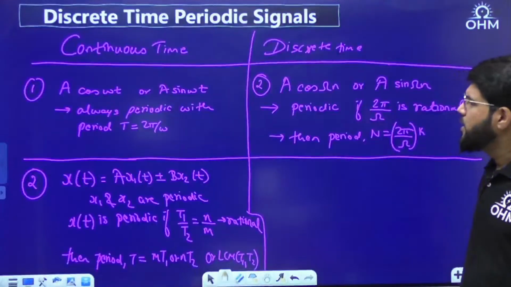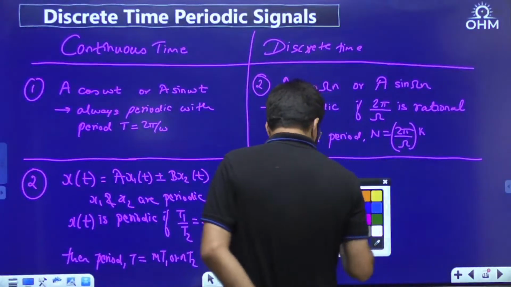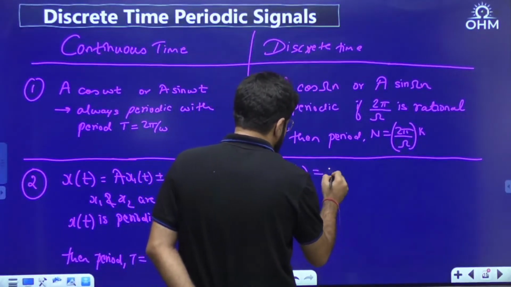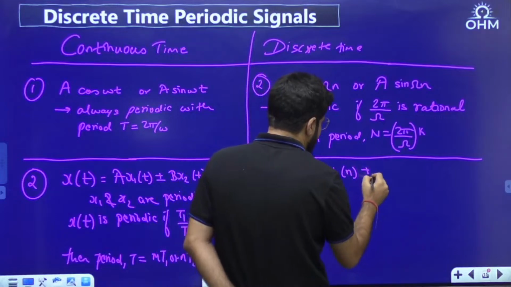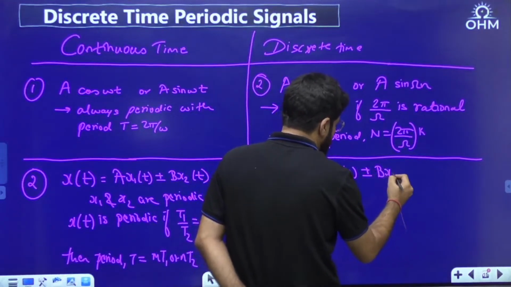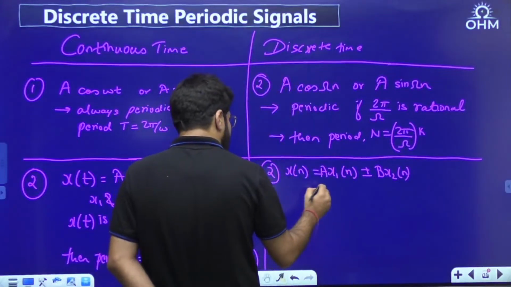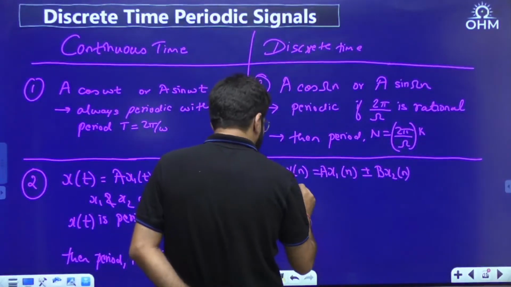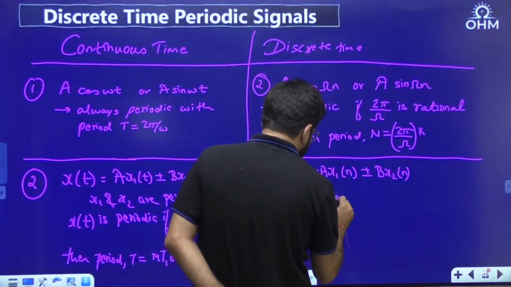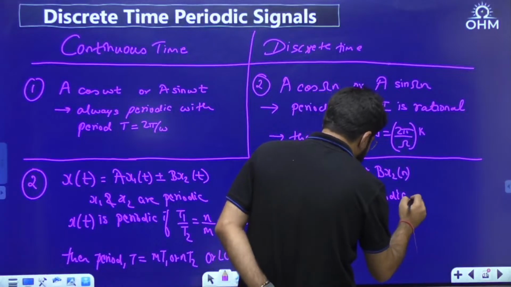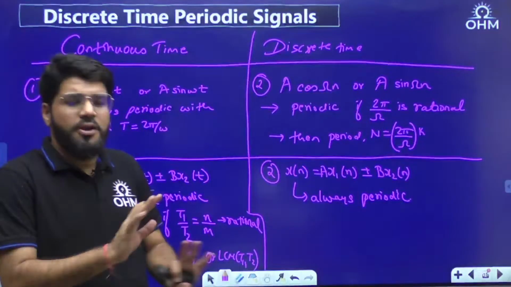So in the DT domain, addition of two periodic signals x[n] equal to a x1[n] plus or minus b x2[n], any linear combination, where x1 and x2 are periodic, is always periodic. No need of a ratio test here.